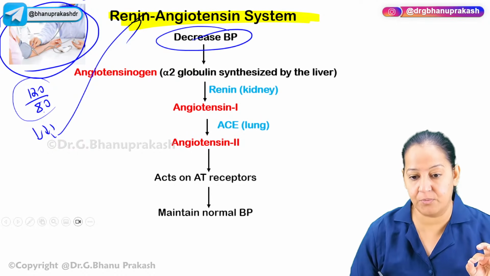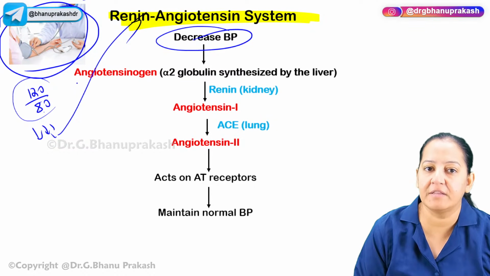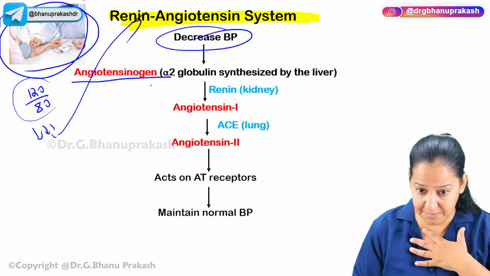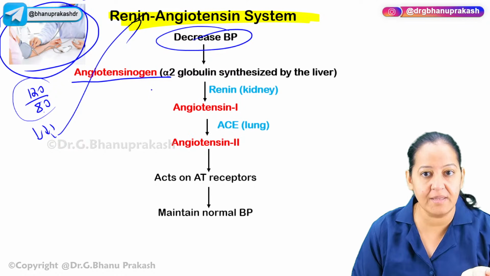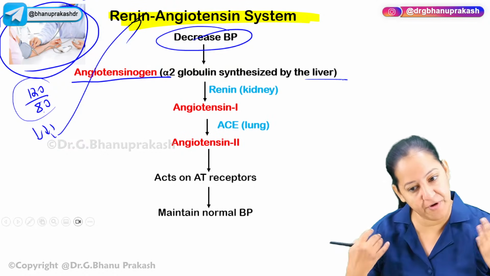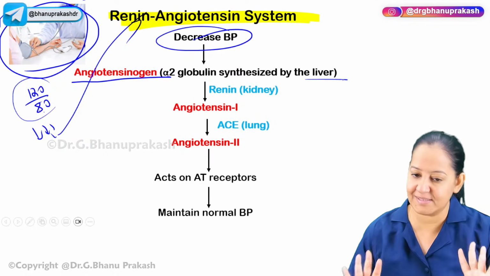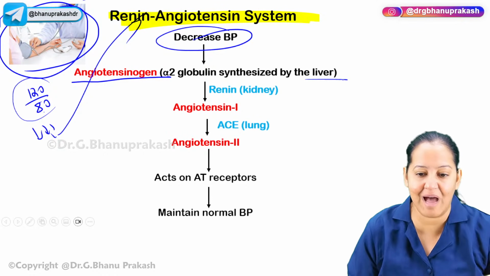Whenever the blood pressure falls, my blood, your blood, all of our blood contains a protein. The name of the protein is angiotensinogen. It is present in me right now. Who synthesizes this protein? The liver. The liver synthesizes this protein from alpha-2 globulin. So the liver has already synthesized it and put it in the blood. But it remains in an inactive form right now because my blood pressure is normal.